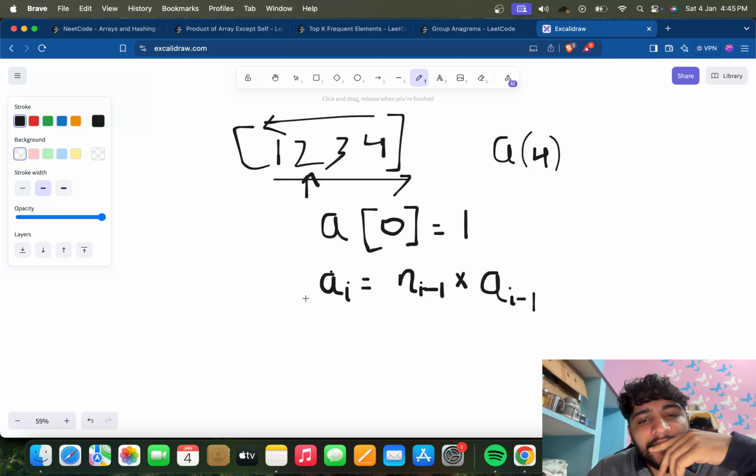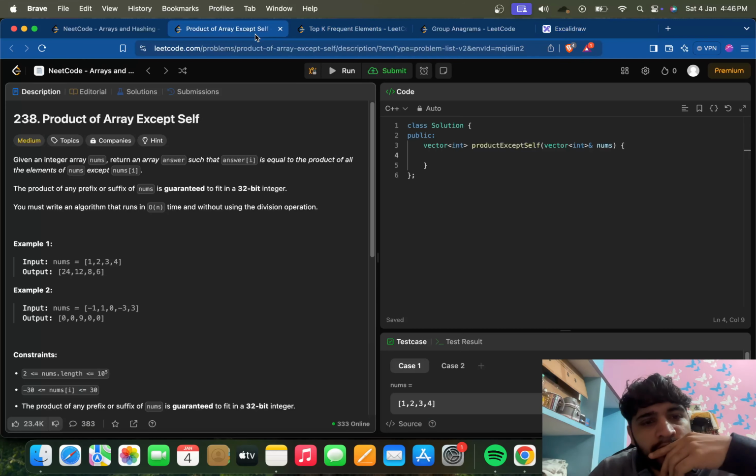So what will happen now is that, let's form the answer array when this iteration is finished from left to right. So the first element is 1, the second element will be 1 into 1, 1 itself. For this position, A1 will be 1 itself, and nums[i-1] is 2, so this will be 2. And for the fourth position, nums[i-1] is 3 into 2, 6 will be there. And if we check the answer of this test case, it is 6 at the end.